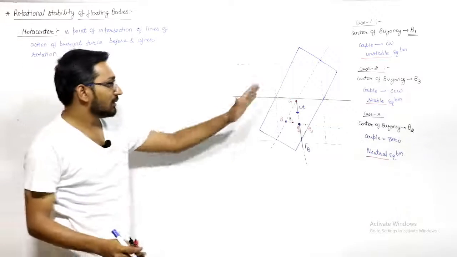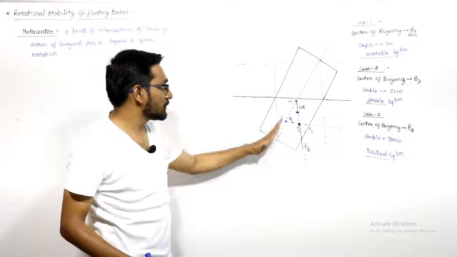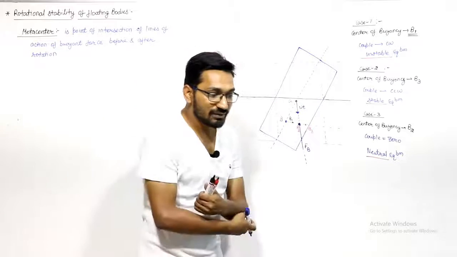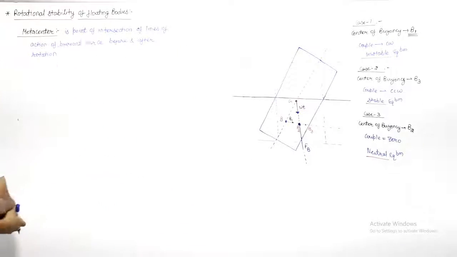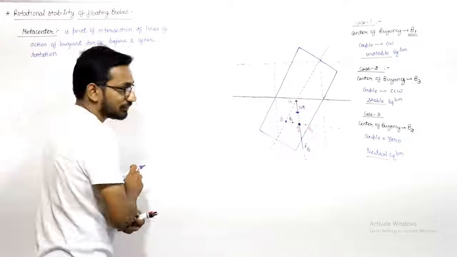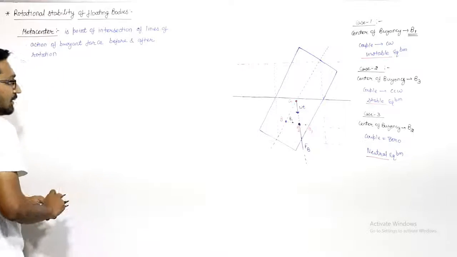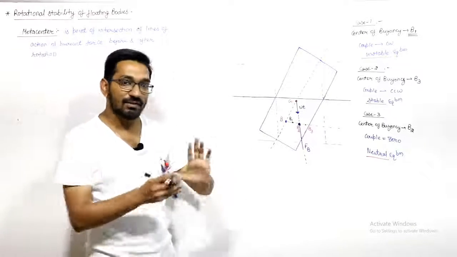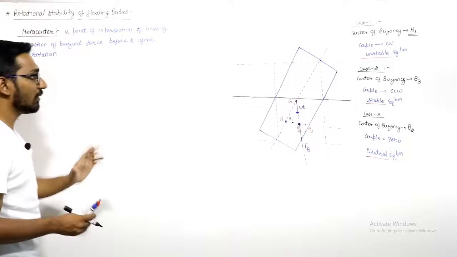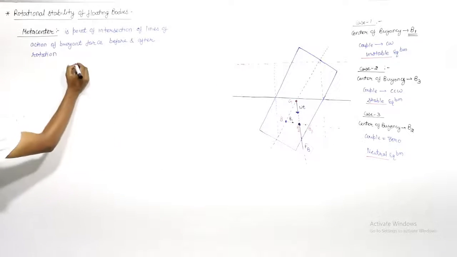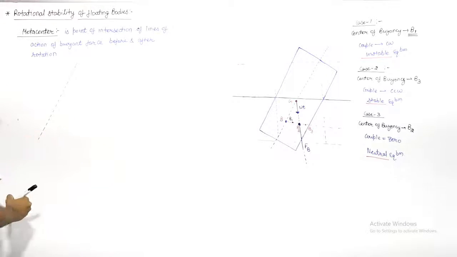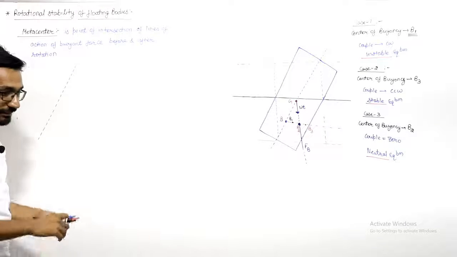Before rotation, this is the line of action of buoyant force. After rotation, these are the lines of action of force. So where these two lines intersect is known as your meta-center. Now pay attention, guys. I'm not drawing the body again and again. We only talk with respect to the axis. I'm only drawing the axis. This inclined axis I am showing here is the new axis of the body, right?